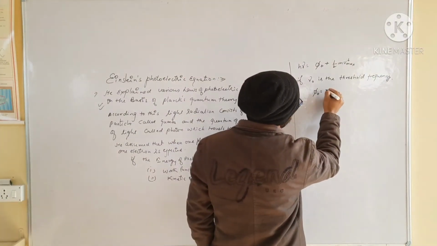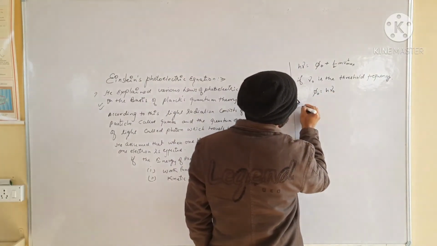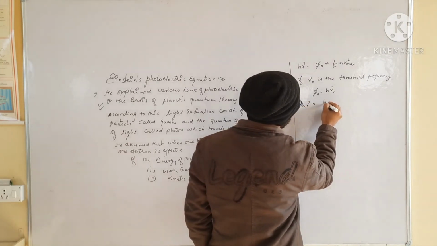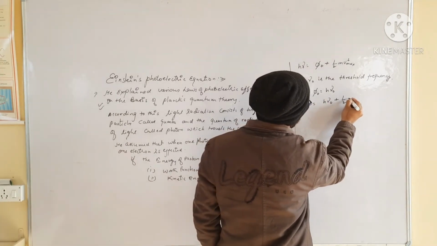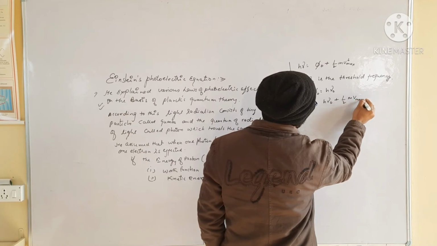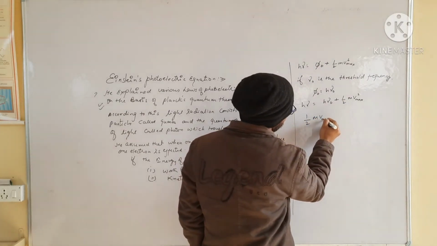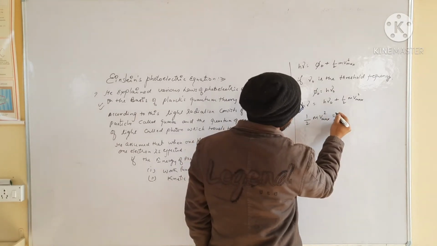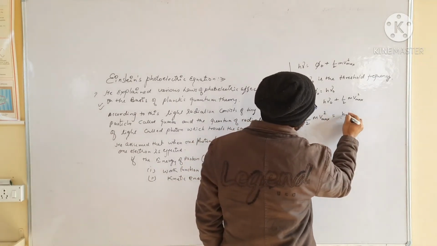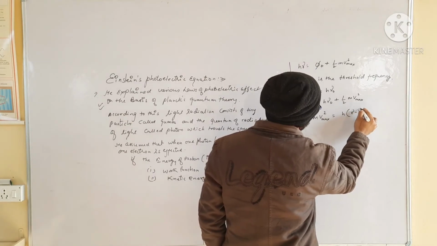So the equation is h mu naught plus half m v max square, which is the kinetic energy. So the kinetic energy, half m v max square, is equal to, taking h common, h times (mu minus mu naught).